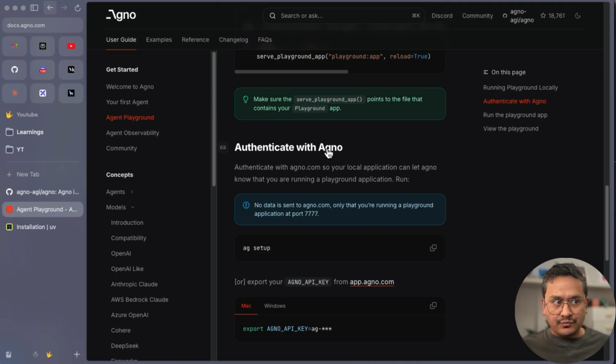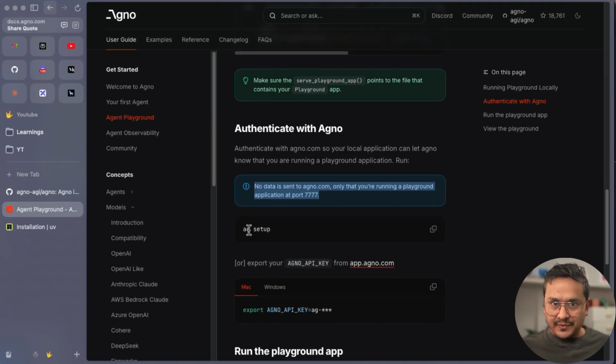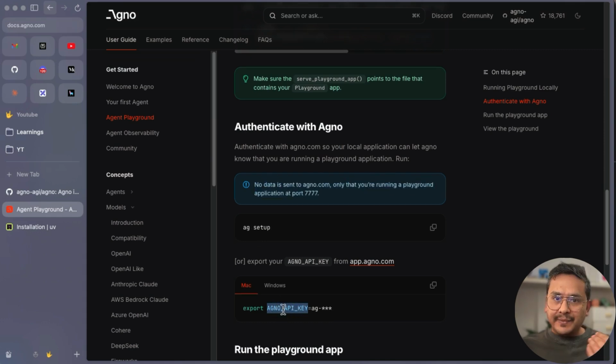Authenticate with Agno, right? So your local application can let Agno know that you are running a playground application. No data is sent, it's mentioned here. You can either do ag setup or get the API key from the URL here. So what we can do is maybe we can do ag setup. Let's see what happens, right?